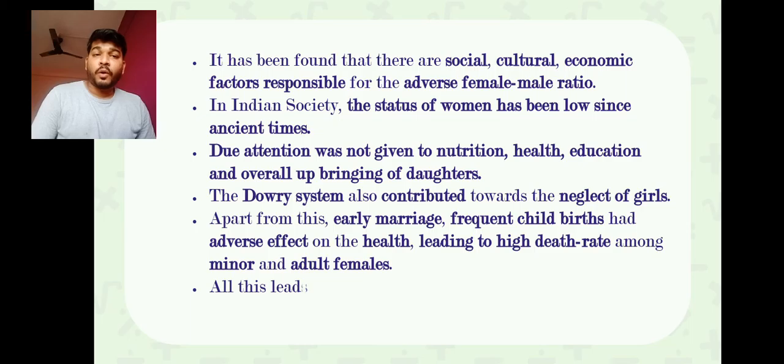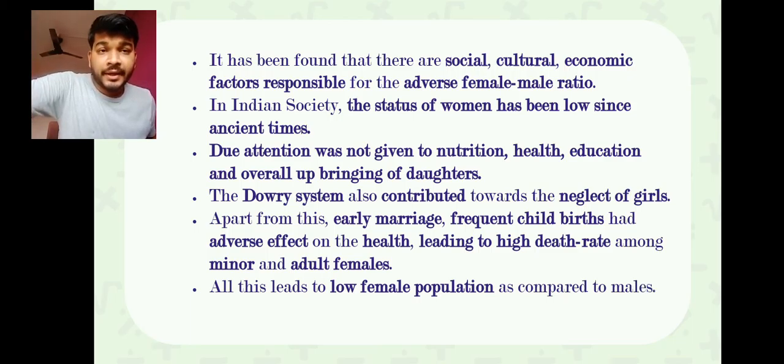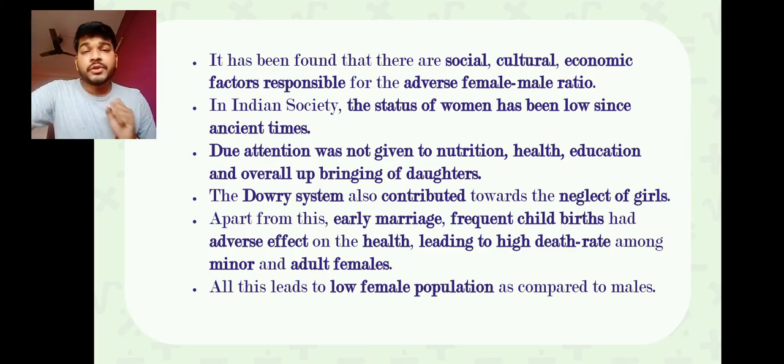Again, you find that a low female population was being created, compared to males in India. So the point here is about the causes: this whole problem is because of our social culture, economic factors and the system that existed earlier. From ancient times only, we find that women were not treated as well as males.